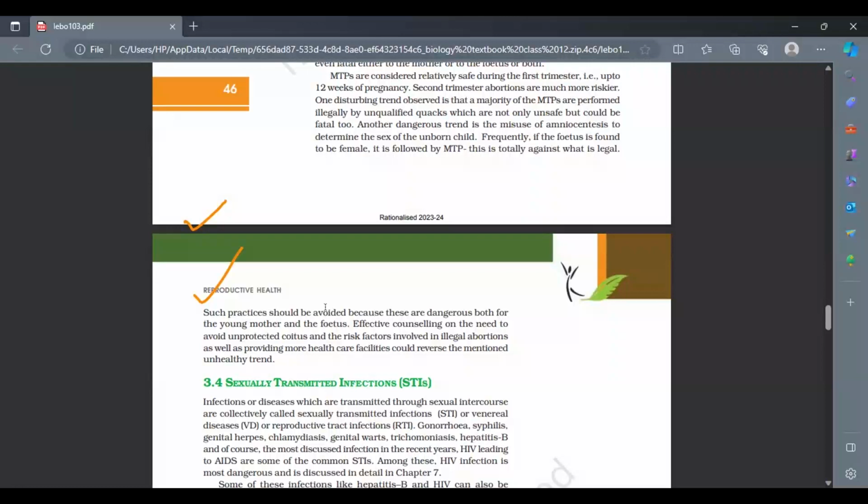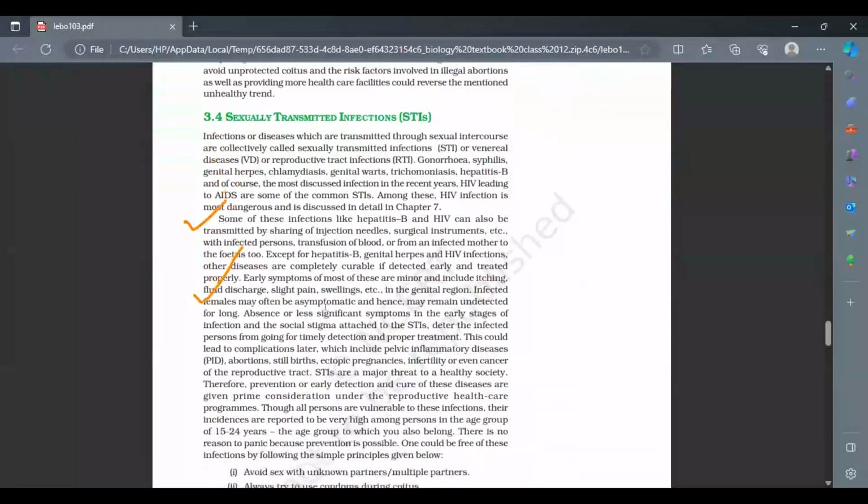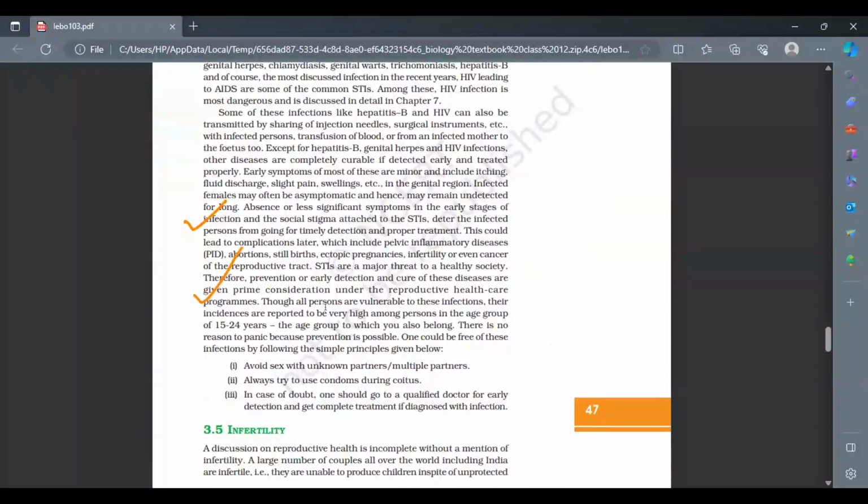Fine. Then yesterday we also discussed the STIs, right? What are these STIs? You need to know certain names. They are not given in too much detail in your textbook, but you should be knowing some of the names. Like AIDS that is caused by the HIV virus, the HIV infections, we talk about genital herpes, we talk about hepatitis B. These are the diseases which are actually sexually transmitted. And if I exclude these three diseases which I have underlined, the hepatitis B, the genital herpes, and the HIV infections,